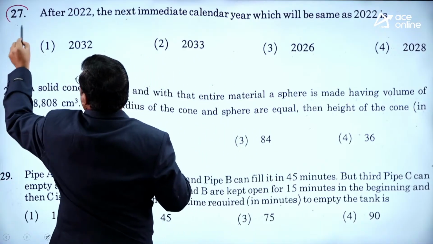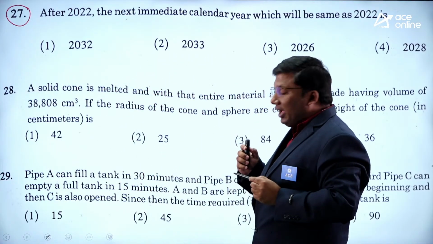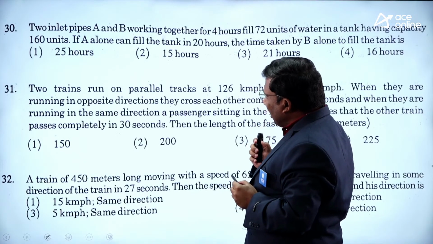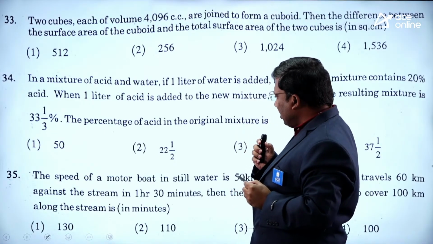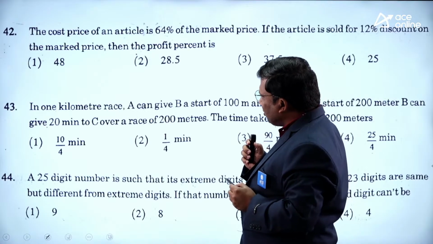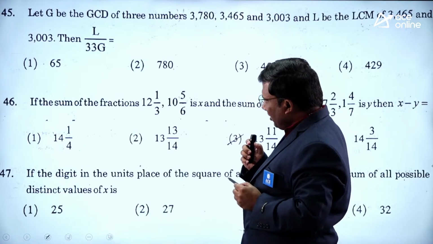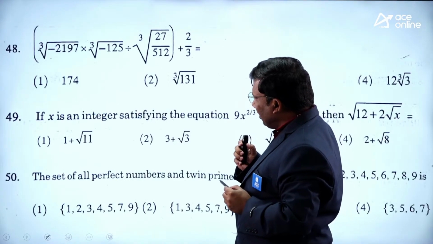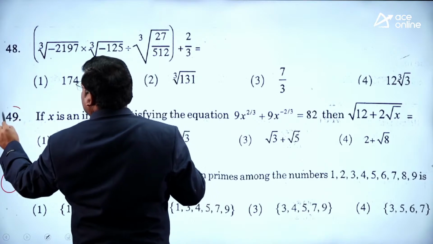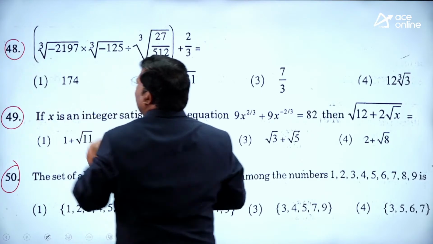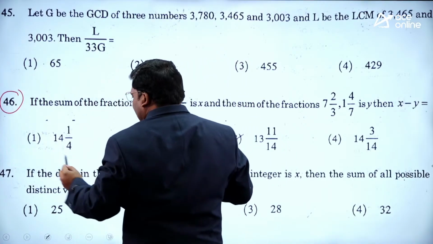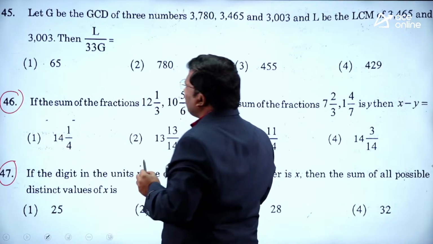These are single lines. Whenever I am explaining a problem, I'll also give you the shortcut and the other concepts related to the problem. All are 2 lines, 3 lines, 2 lines, 3 lines, and so on. This is a single line. Again, single liners are there. This is a single line, and this is also a single line.